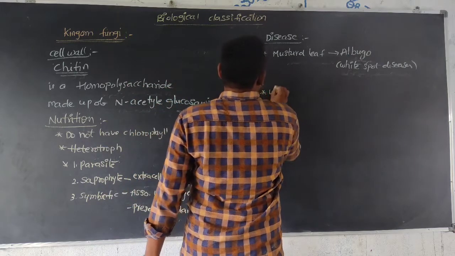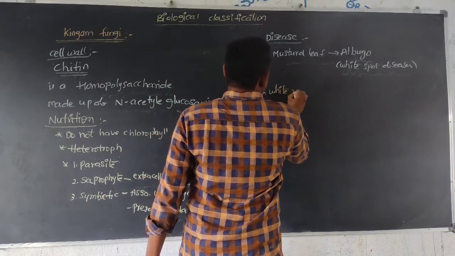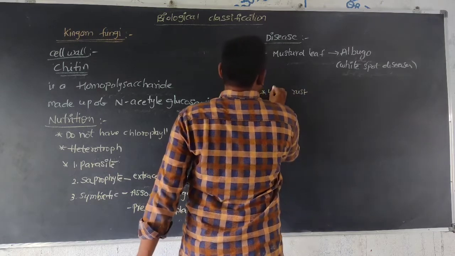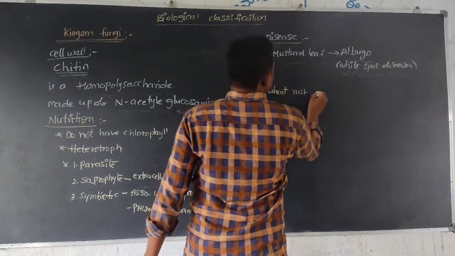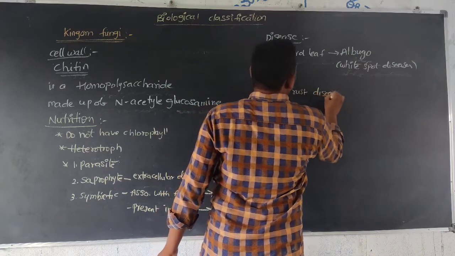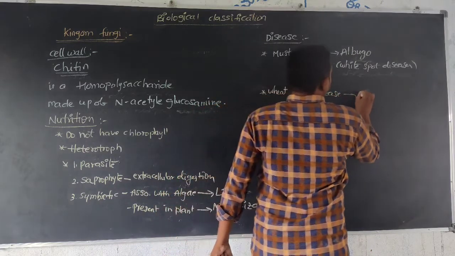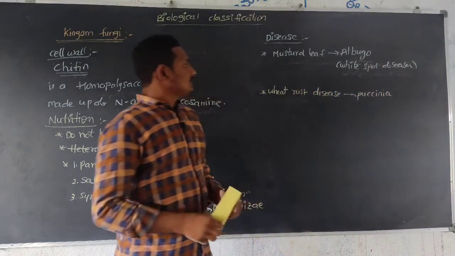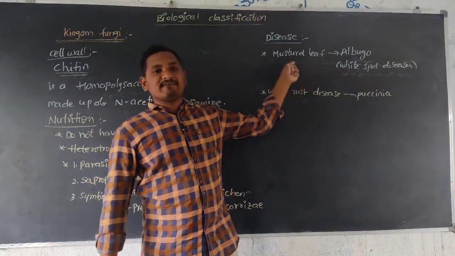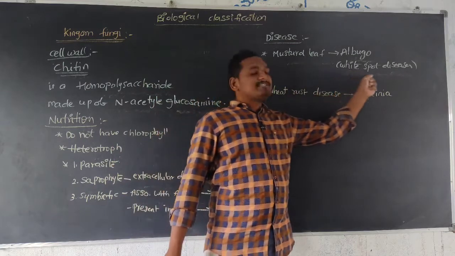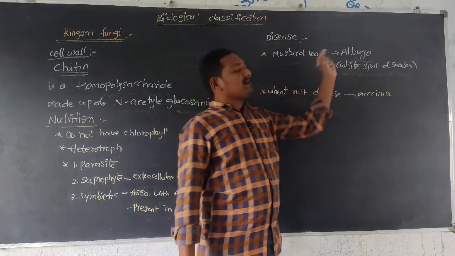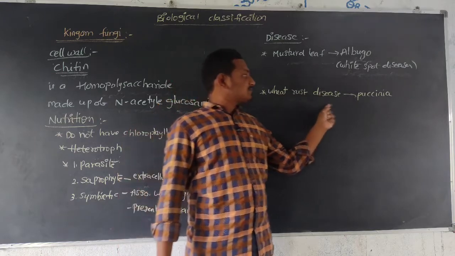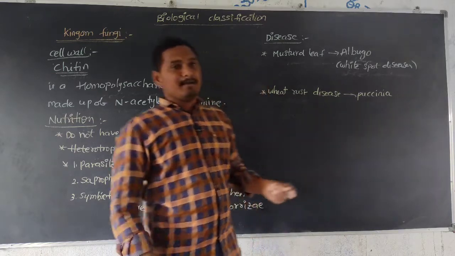And wheat rust disease is caused by Puccinia. So mustard leaf is affected by white spot disease, caused by Albugo fungi. Next, wheat rust disease is caused by Puccinia fungi.